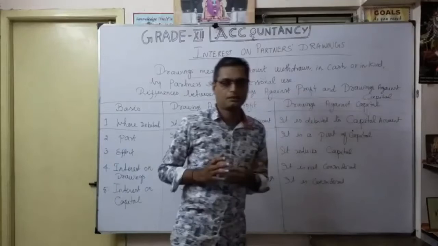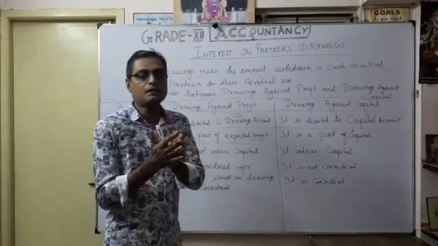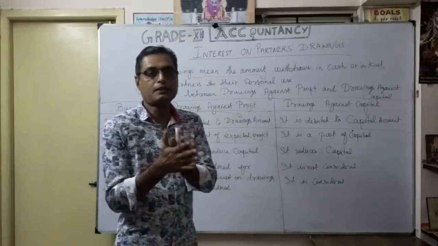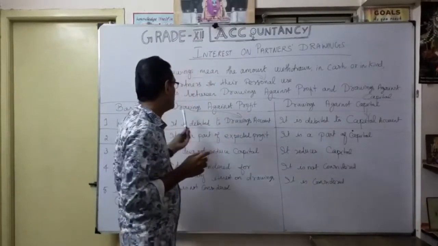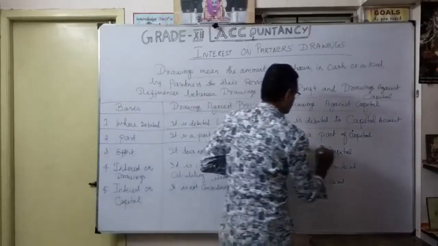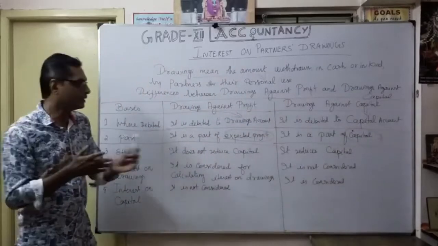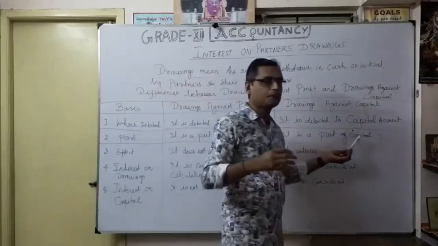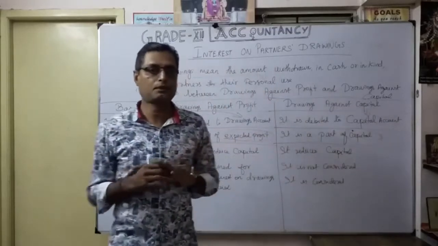Second one, it is a part of expected profit. As an example, say 15 or 20,000 profit for a particular partner. Only the available profit a partner can withdraw. That's why it is called drawings against profit, a part of expected profit. Naturally here it is a part of capital. The part means whatever the available profit, some particular part. But here, whatever capital invested in the business, some portion of money is withdrawn. That's why it is drawings against capital. That's the second difference.